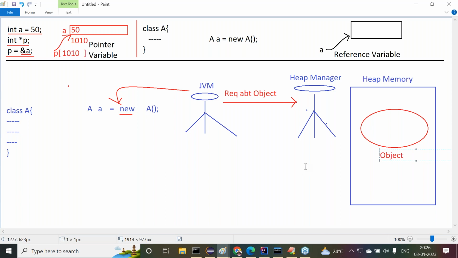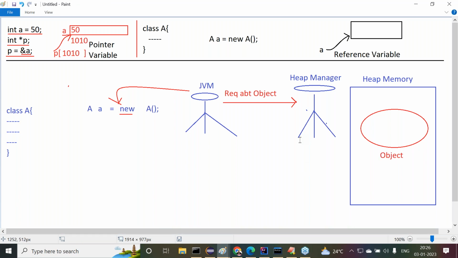Observe carefully. I'm asking one more point. In Java, how many objects are we going to create? Is there any condition for the number of objects? Is it that only one object we are creating in the entire Java application, or more than one object? Definitely more than one object we are creating in our Java application. Say for example, 10 objects I created.